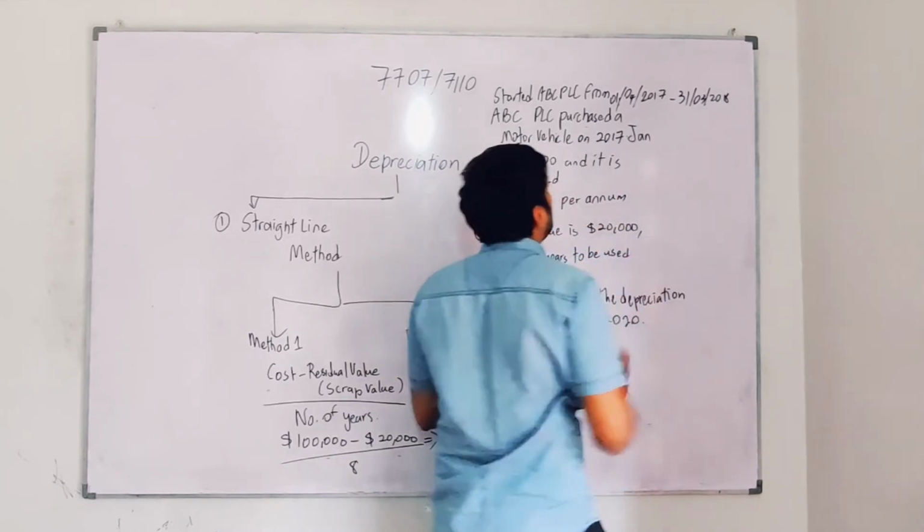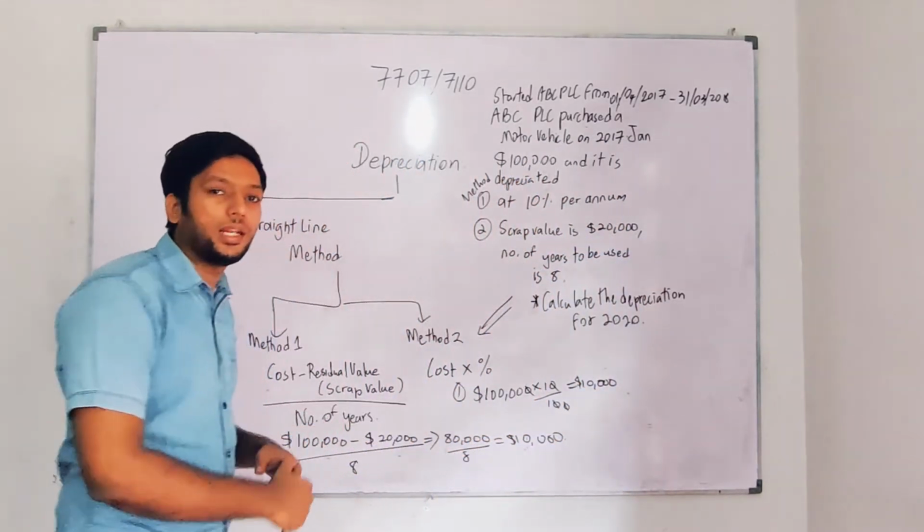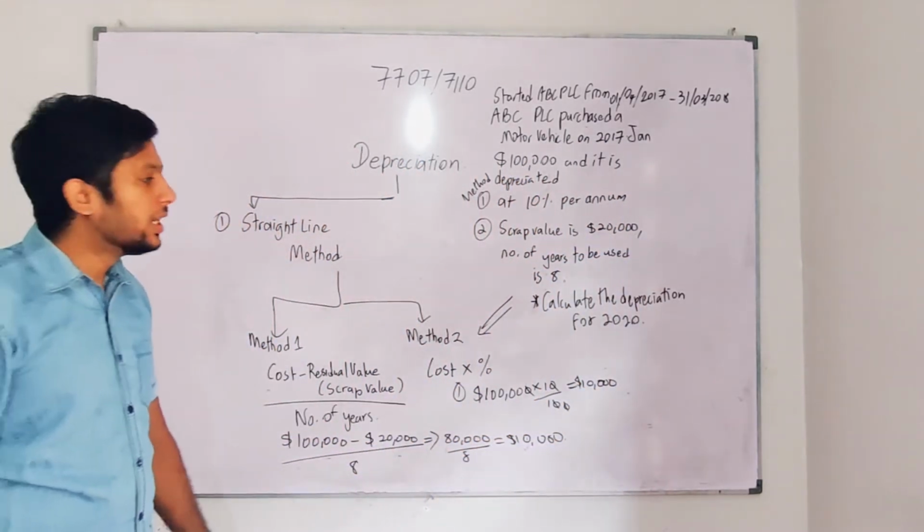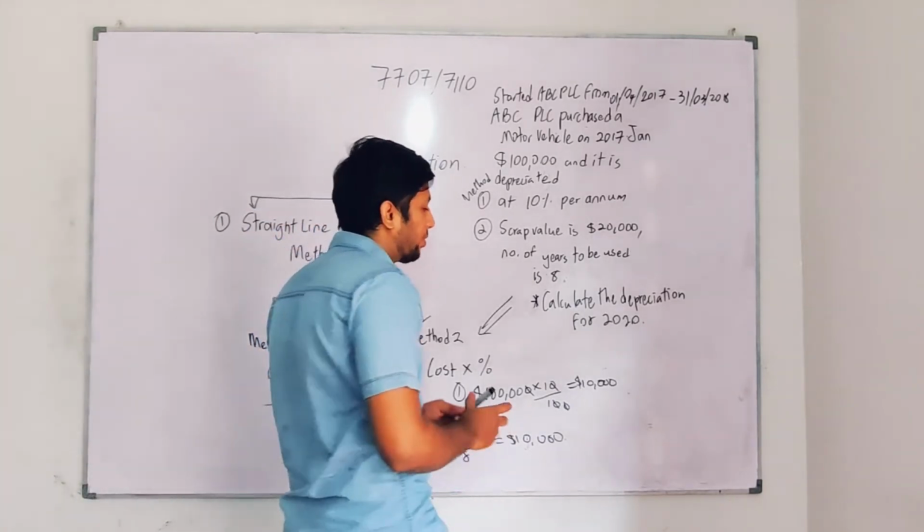He always begins in the April month, and he will end it in the March month. This is how it works. Now I'm going to record this, calculating depreciation for 2020.